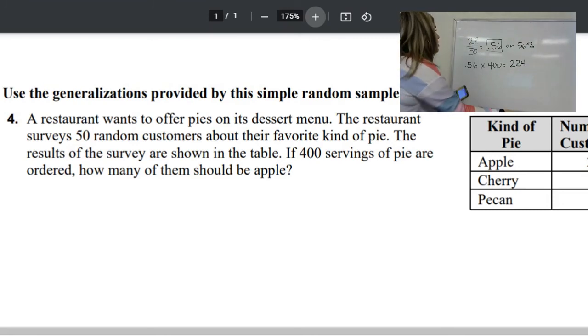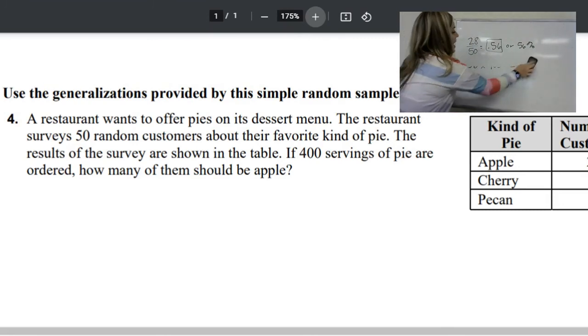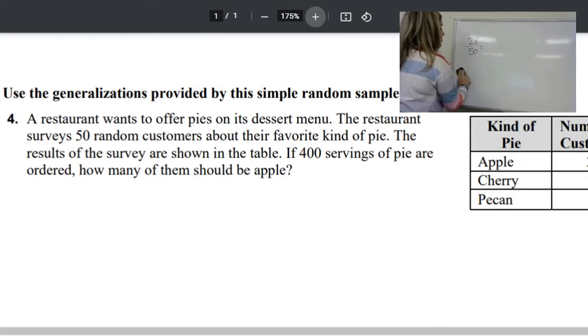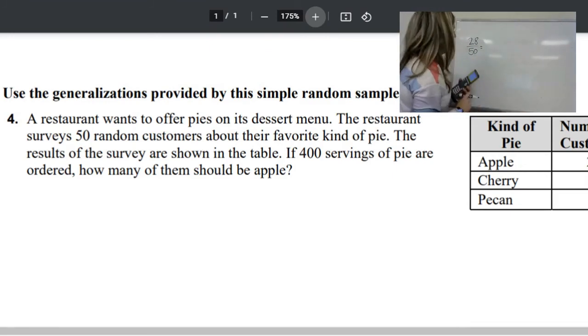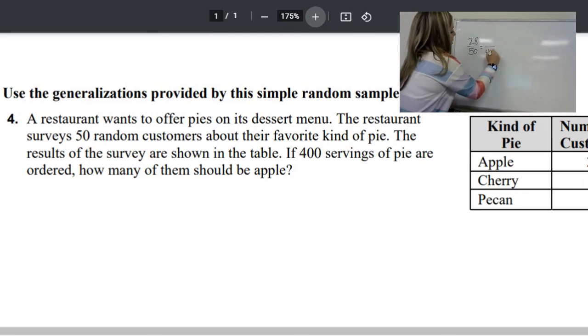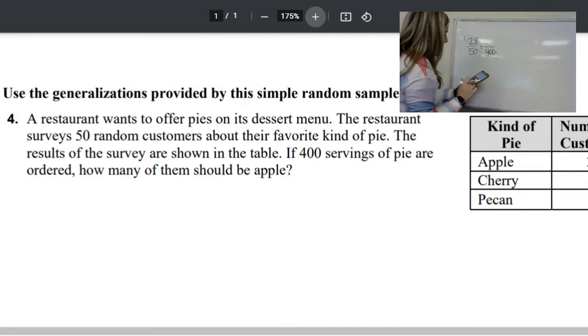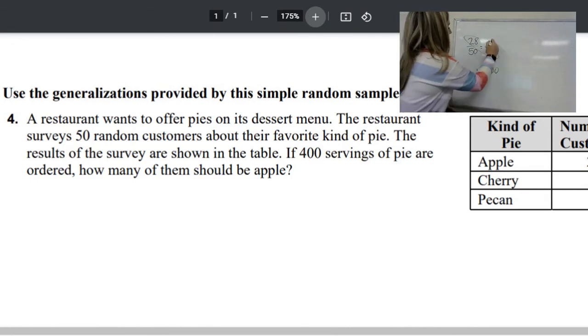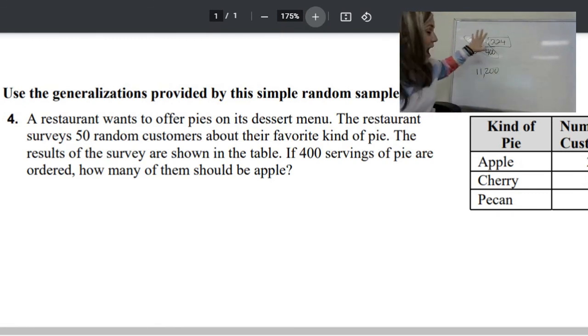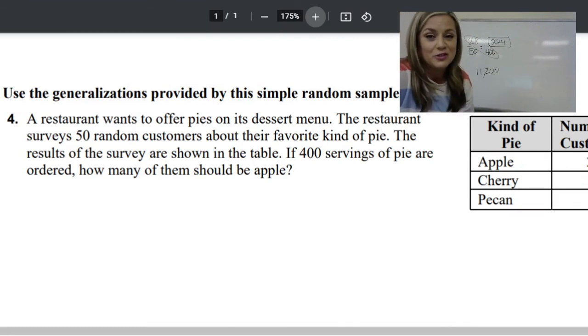Okay, so you could also do it like this. I always like to do proportions because you learned that in 7th grade really a lot. Okay, so out of 400, you could multiply 28 times 400 and you get 11,200. You could divide that by 50 and you're going to get 224 pies or servings of pie. That's how I would prefer to do it. Of course, it is up to you, however you feel like doing it. But you may be asked to do some of these on your assignment today.